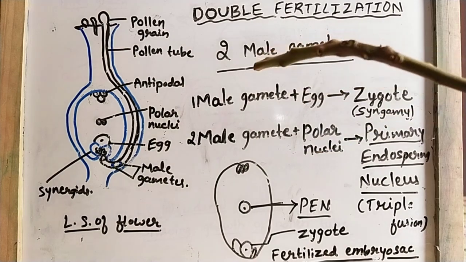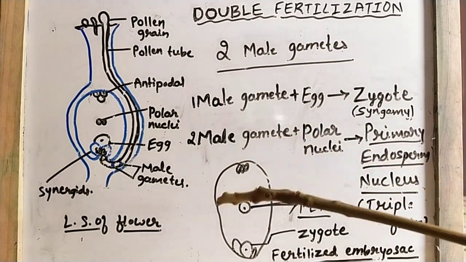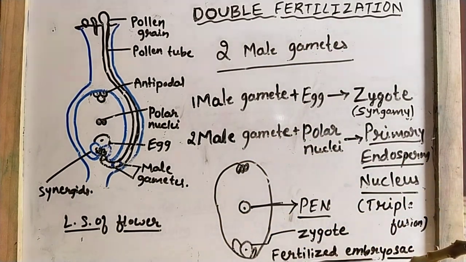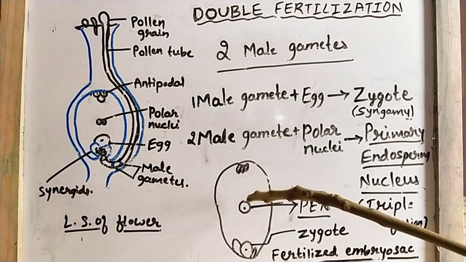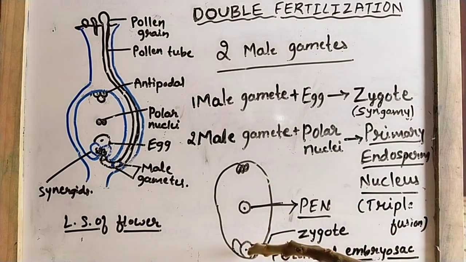Understood? Okay. So what you are seeing here is a fertilized embryo sac. After fertilization, you know that, what do we have? We have the zygote in the embryo sac, and also we have the degenerating synergids.